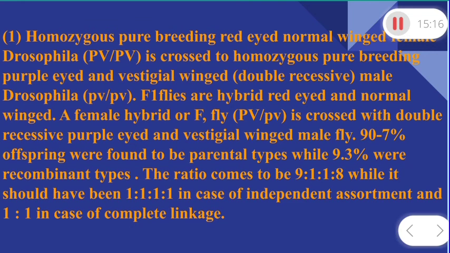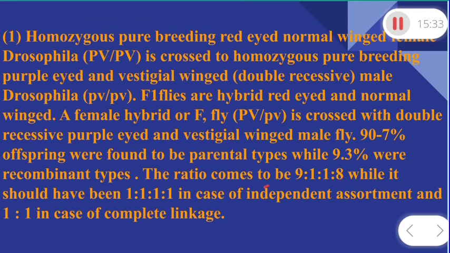Now what is the result of this one? The parental types are 90.7% of offspring, and 9.3% are recombinant type. So the ratio comes to be 9:1:1:9.